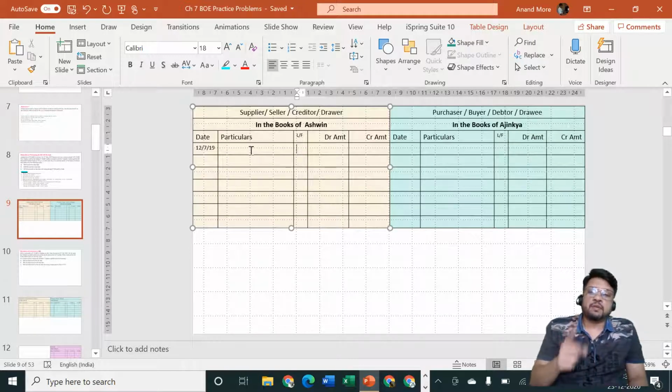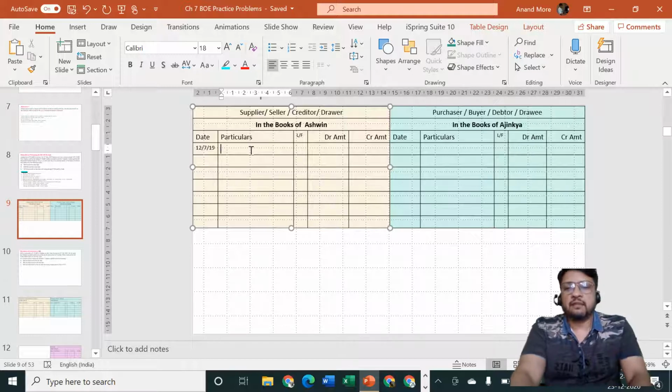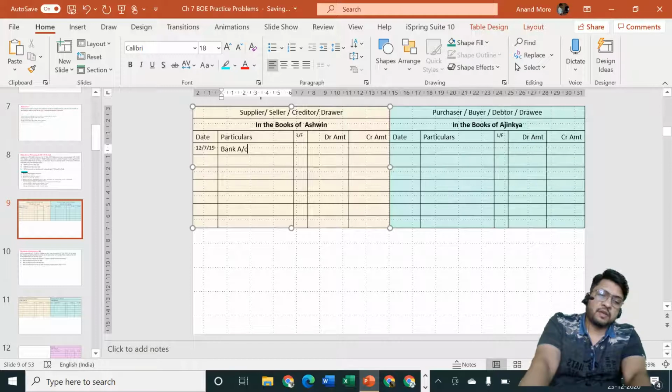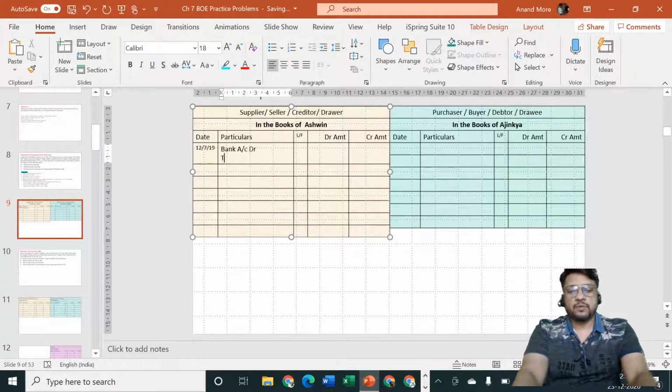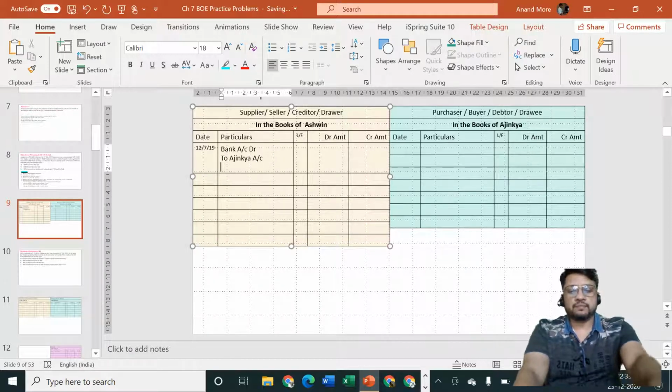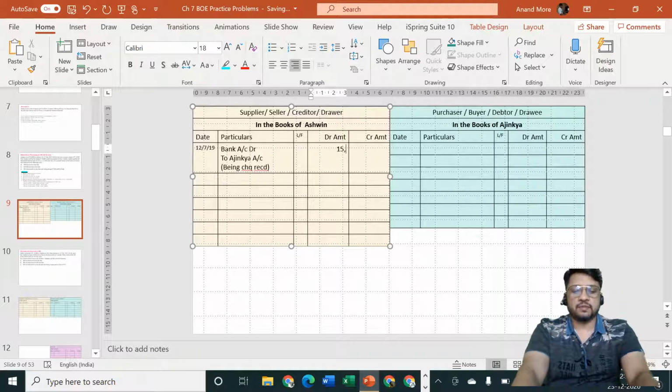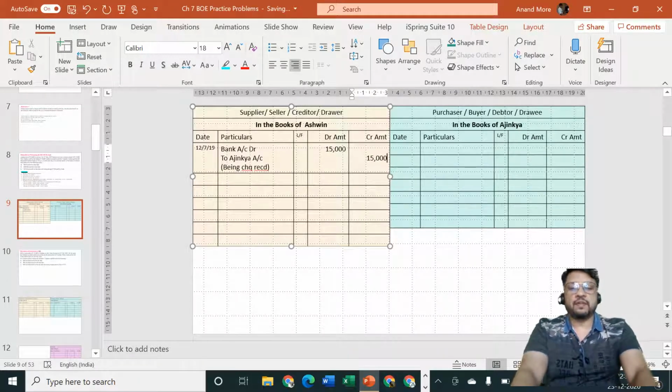So first I am considering the transaction of check. The entry will be bank account debit, because check is received, it's a cross check, not a bearer check. If it would have been a bearer check, we would have considered cash account debit. So here it will be bank account debit to who is the giver? Ajinkya is the giver. Simple entry, 11th standard entry. Check is received from our debtor, being check received. Simple, nothing special in that. Amount is how much? 15,000. And then on the credit side also 15,000.